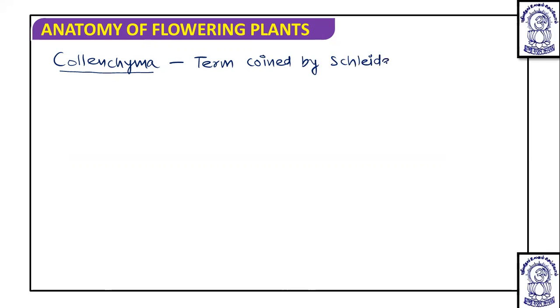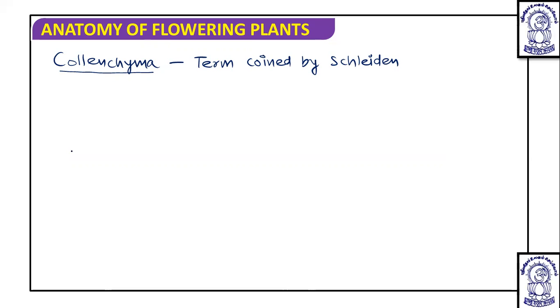If we analyze all these characteristics, the term collenchyma was coined by Schleiden.